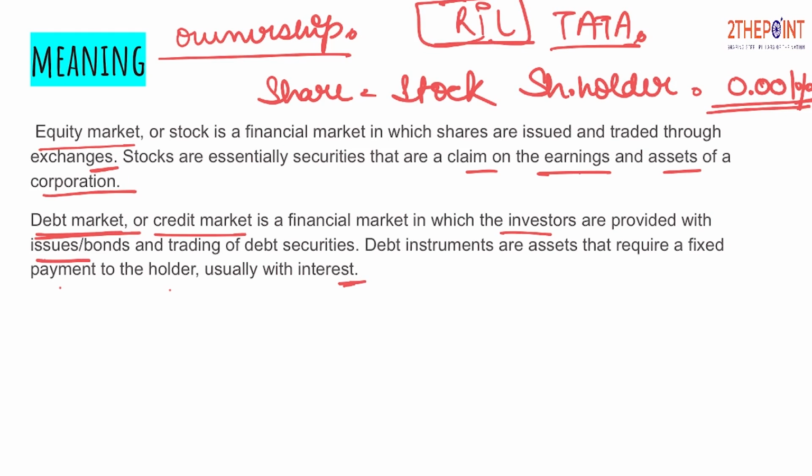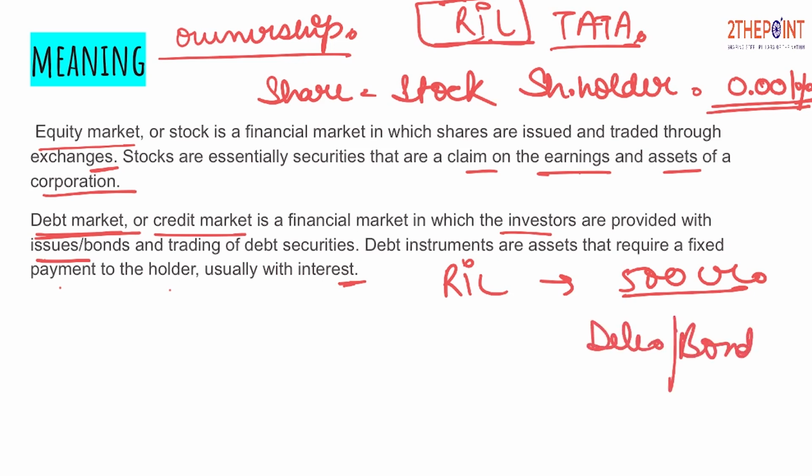Let's suppose Reliance Industries wants a loan of 500 crore and does not want to issue shares in lieu of it. It wants to take it as a loan. So it will approach the debt market and issue debentures or maybe bonds of rupees 500 crore, get 500 crore in return, and give the debenture certificate or the bonds to the holders, the persons who have provided the money. In return, every year Reliance Industries has to provide interest on the investment that these debenture holders have made.